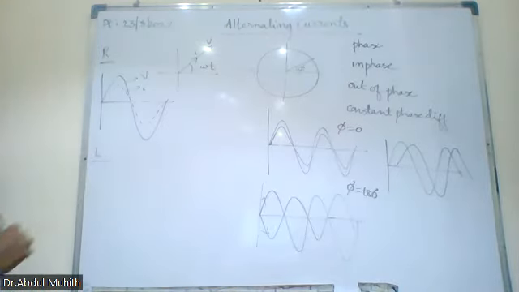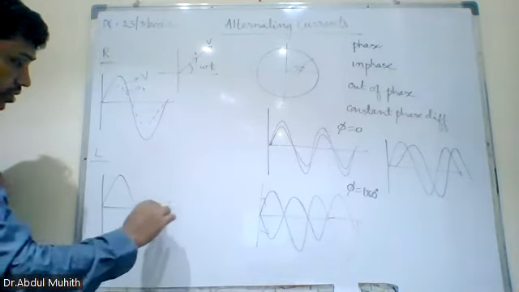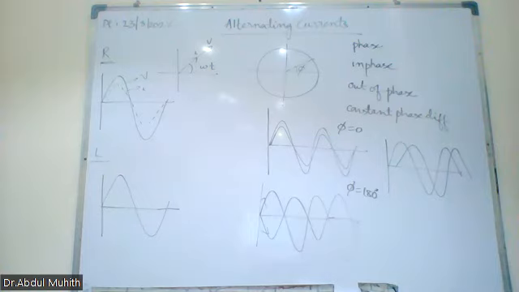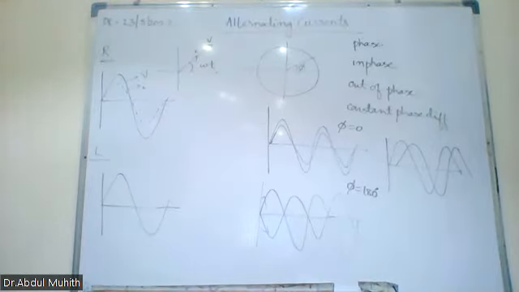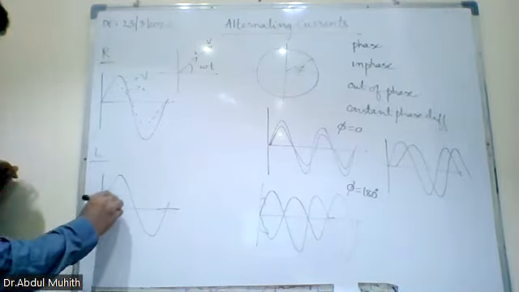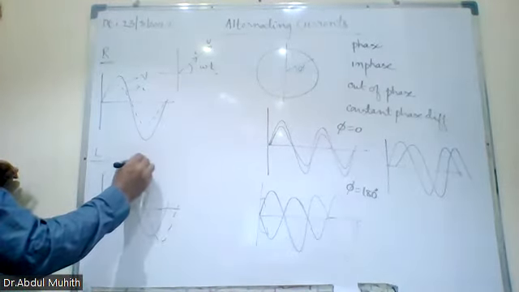Next one is inductor in an AC. What happens to an inductor when you connect it in AC? What will happen? It induces current. That induces, okay, but are they in phase or out of phase? How much is the phase angle? They are out of phase, by 90 degrees. Very good. So the current is lagging by 90 degrees. So how do we find it is 90 degrees?